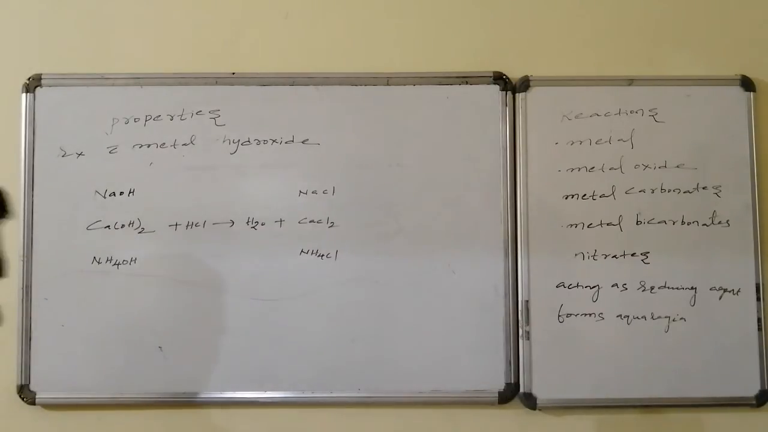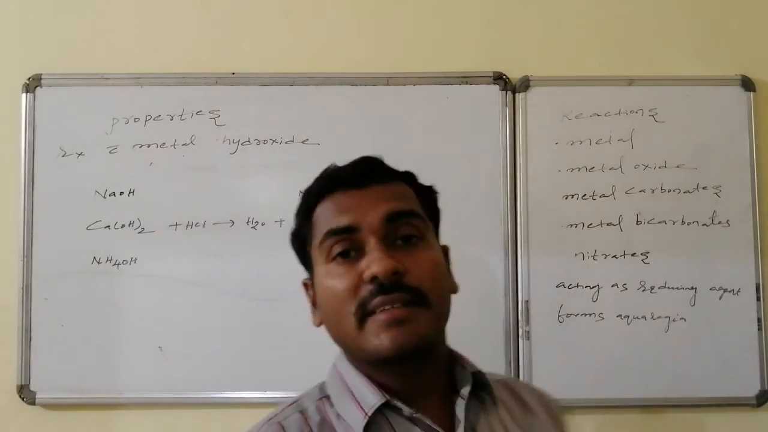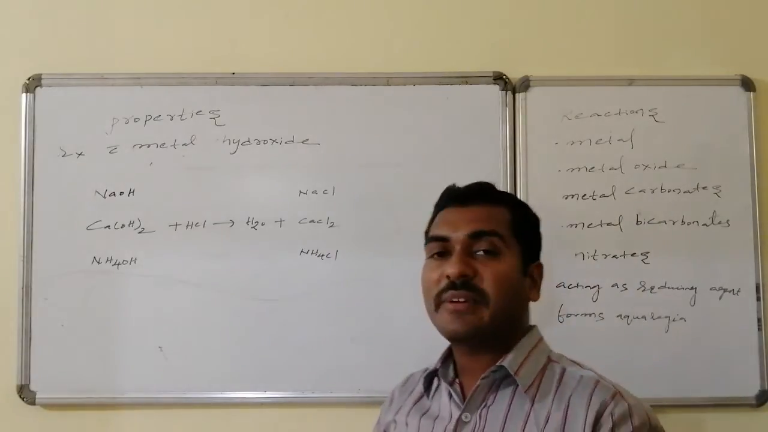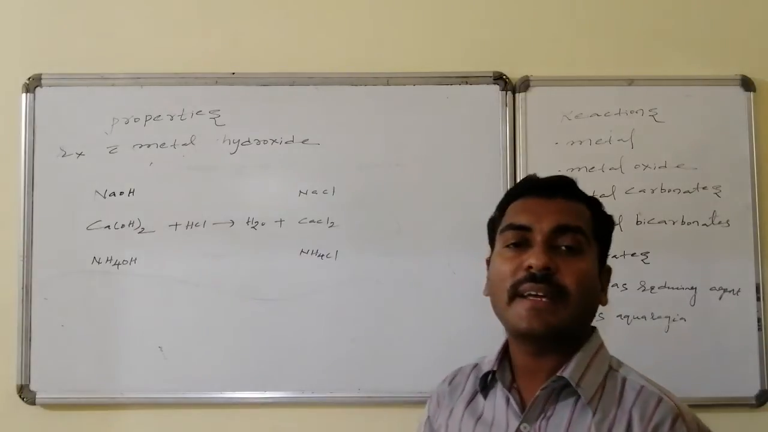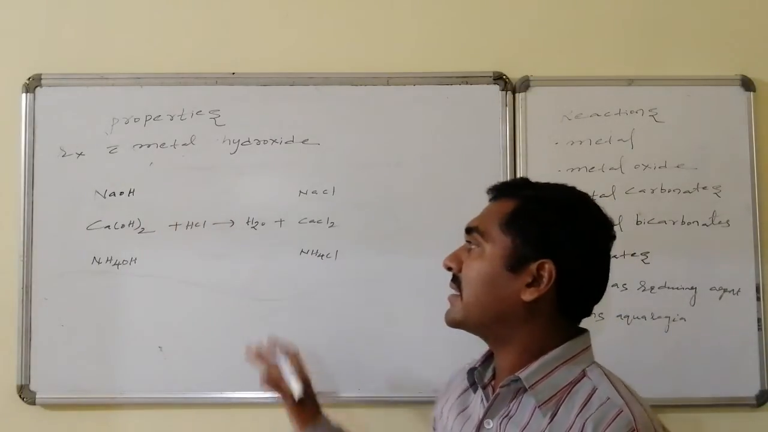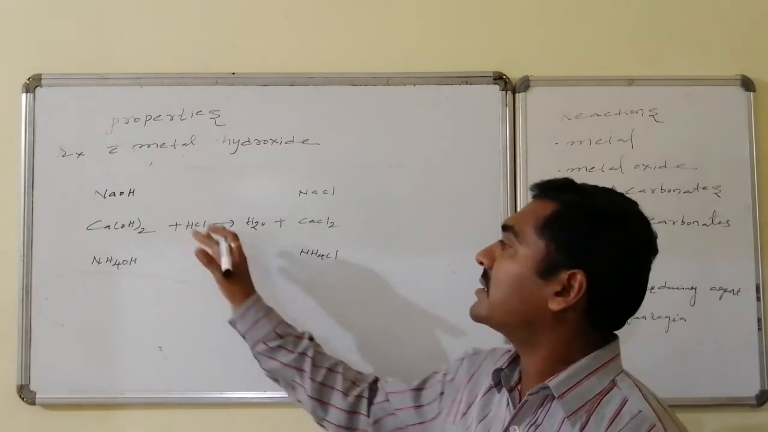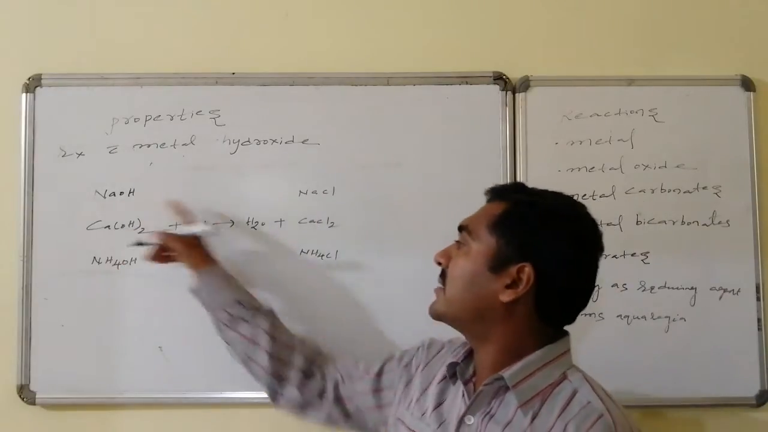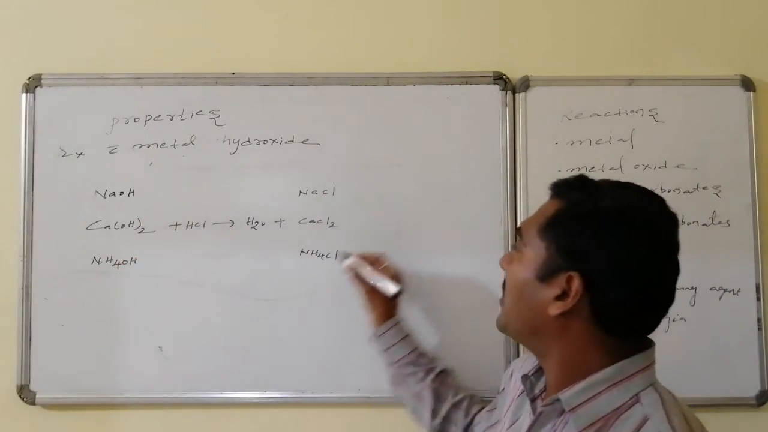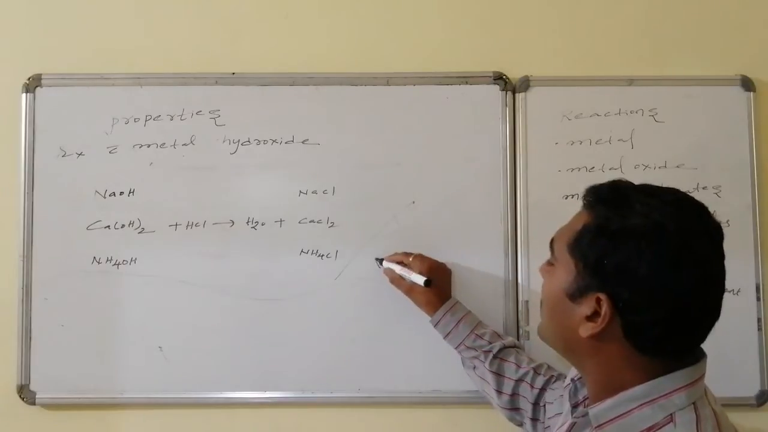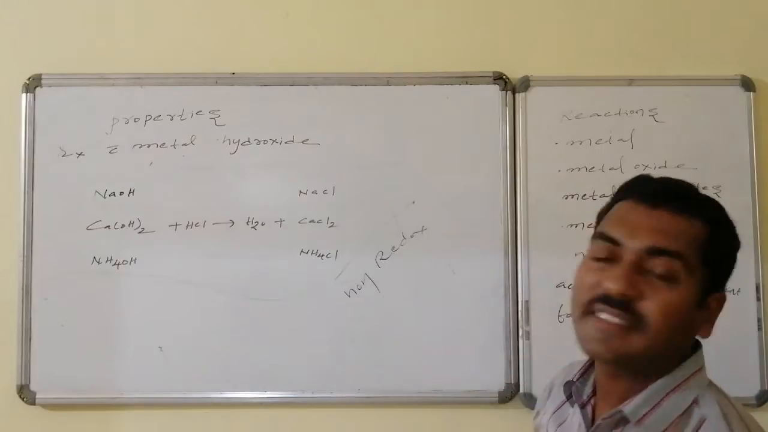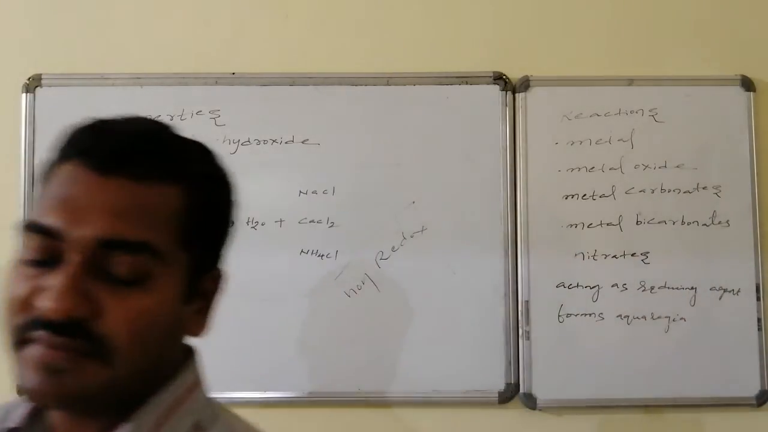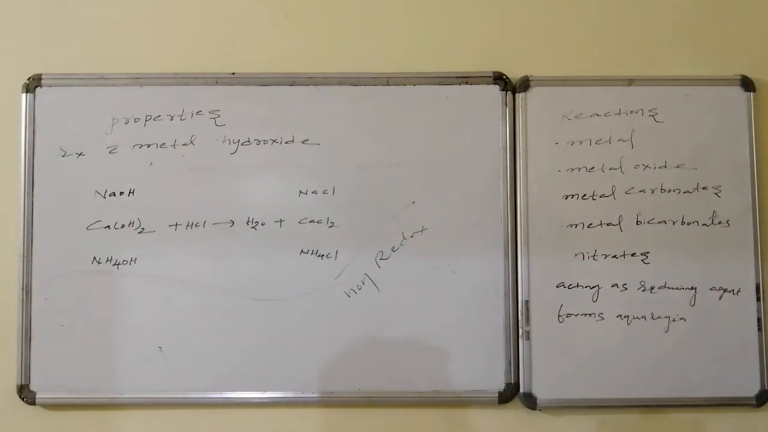Reaction with metal hydroxides. Metal hydroxides are basic in nature: sodium hydroxide is a base, calcium hydroxide is a base, ammonium hydroxide is a base. On reaction with an acid like HCl, a neutralization reaction occurs, and water forms followed by salt. Here the salt is sodium chloride, calcium chloride and ammonium chloride. Is this a redox reaction? No. This is a non-redox reaction and a double displacement reaction.